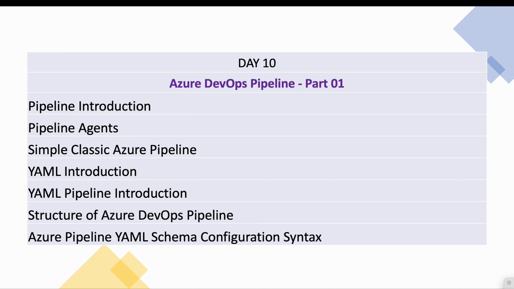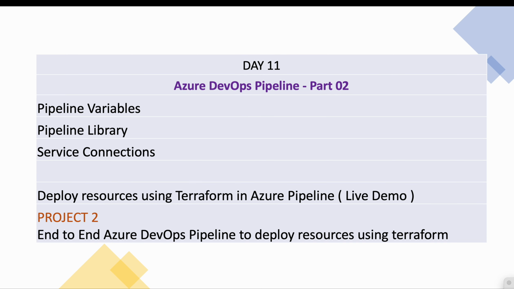On day 10, the Azure pipeline, we will see the pipeline introduction and what are the pipeline agents we have in Azure, and we will see the simple Azure classic pipeline. Once that is done, we will jump into the YAML introduction. Okay, so mostly we will cover the YAML pipeline only here. So we will see YAML introduction, and then YAML pipeline introduction, and the structure of pipeline, and the YAML schema configurations.